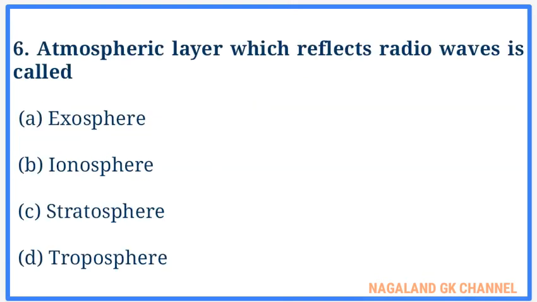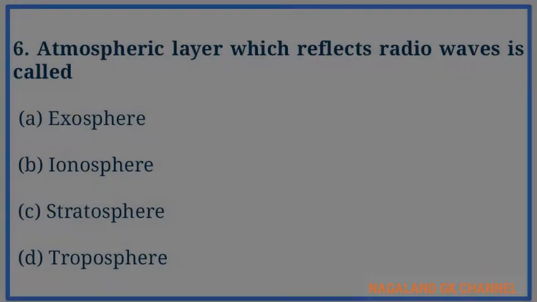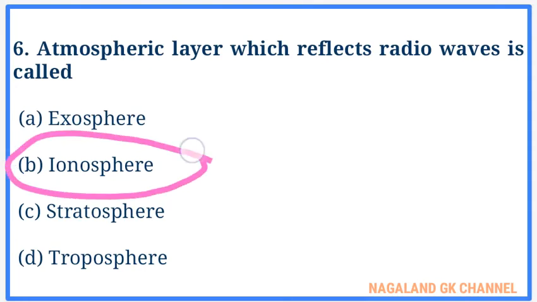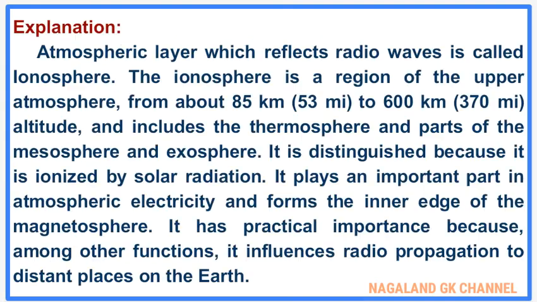Question number 6. The atmospheric layer which reflects radio waves is called. The correct answer is option number B, that is ionosphere. Here, explanation. The atmospheric layer which reflects radio waves is called the ionosphere.